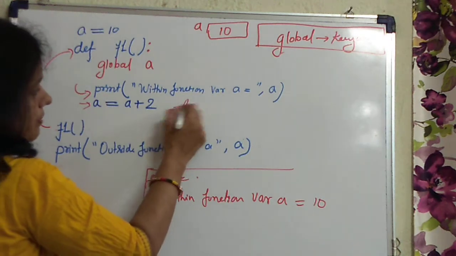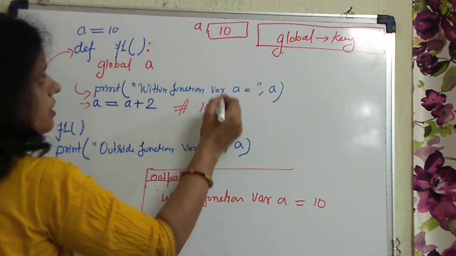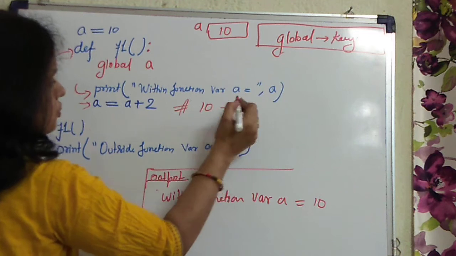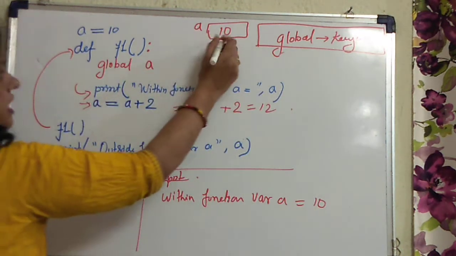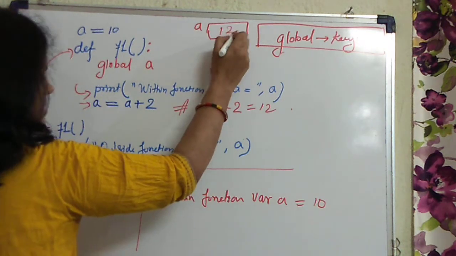So now this A will access the value from this reference. Here 10 will be referenced from the global variable, 10 plus 2. So what output will come? 12. Clear? And 12 will be assigned to A.